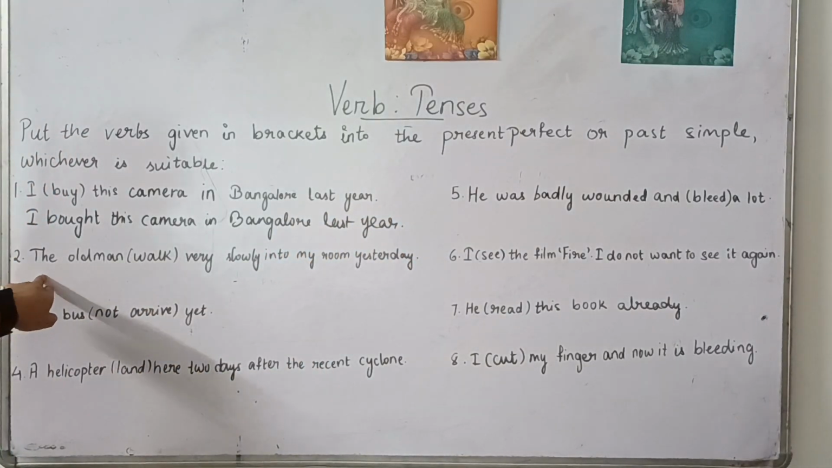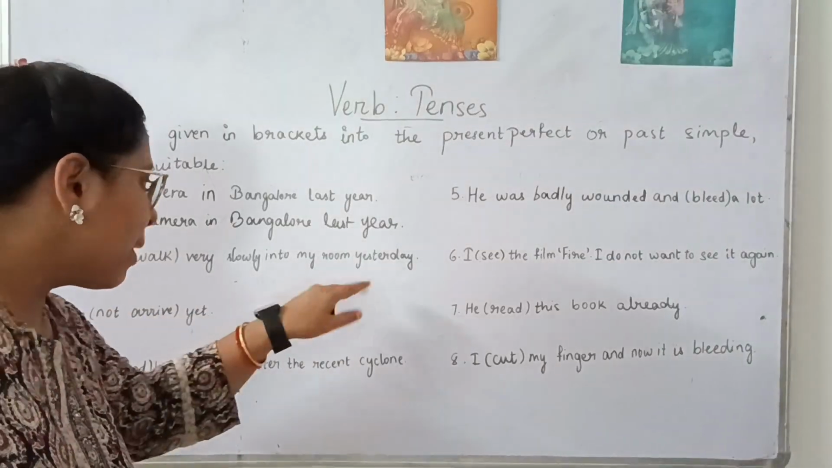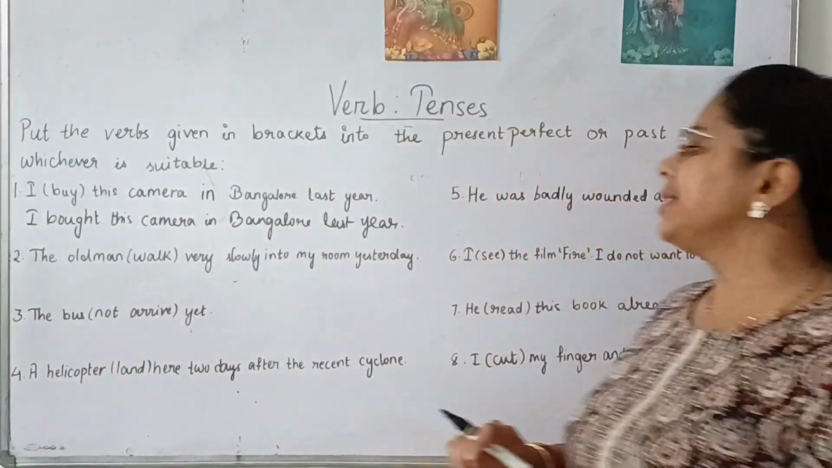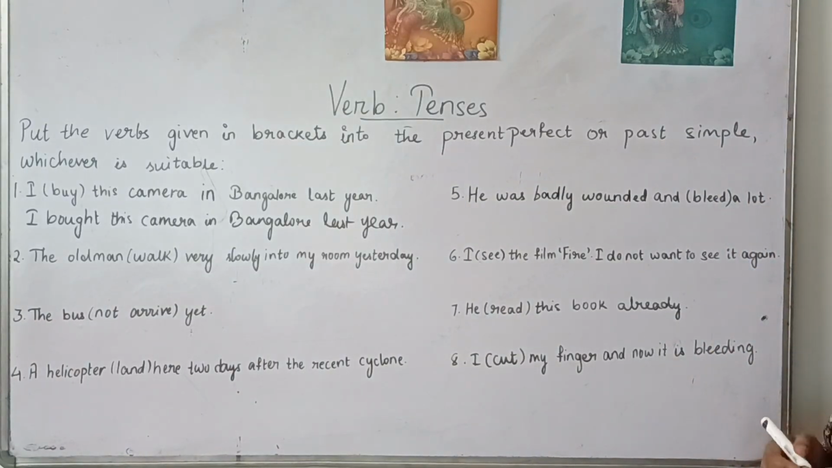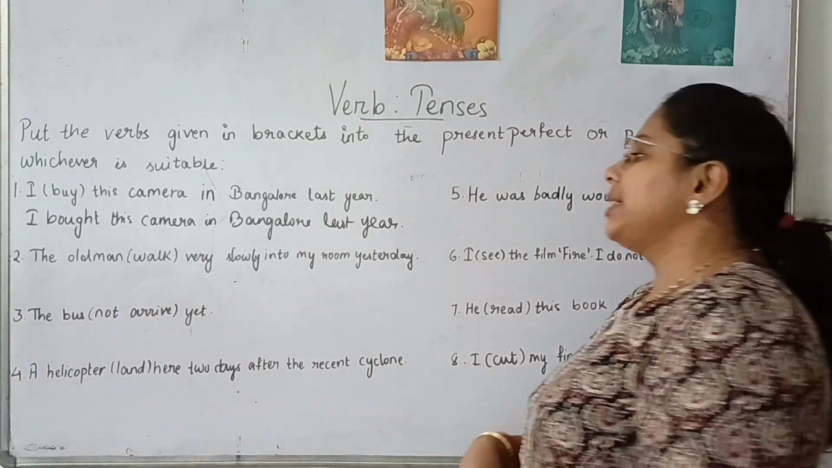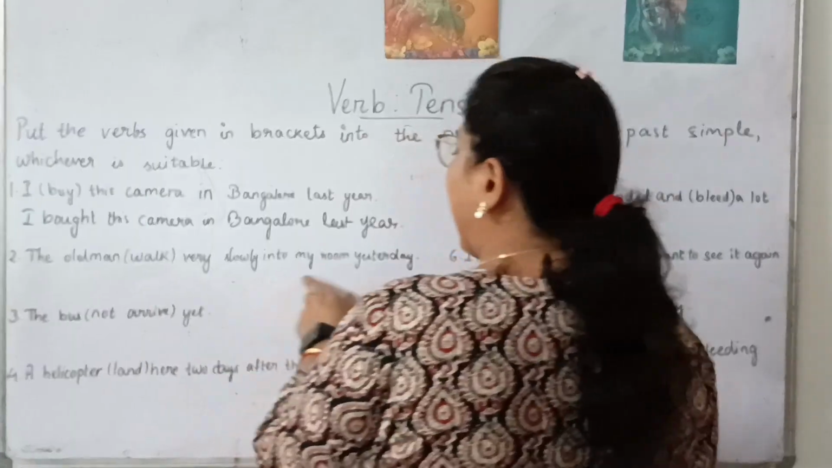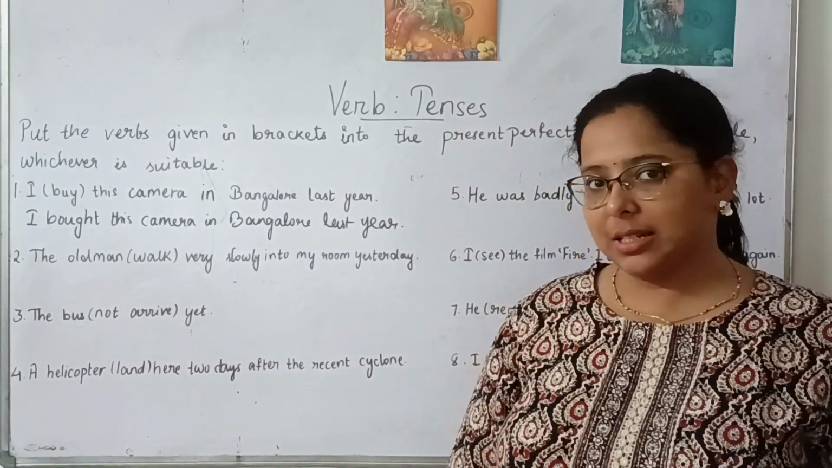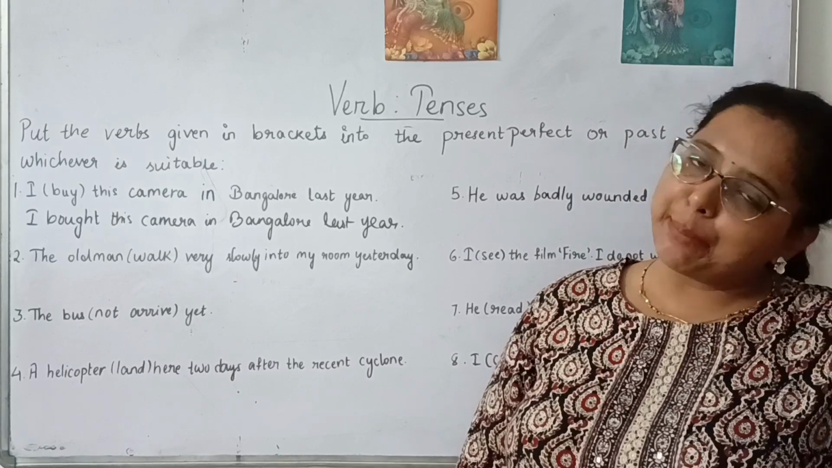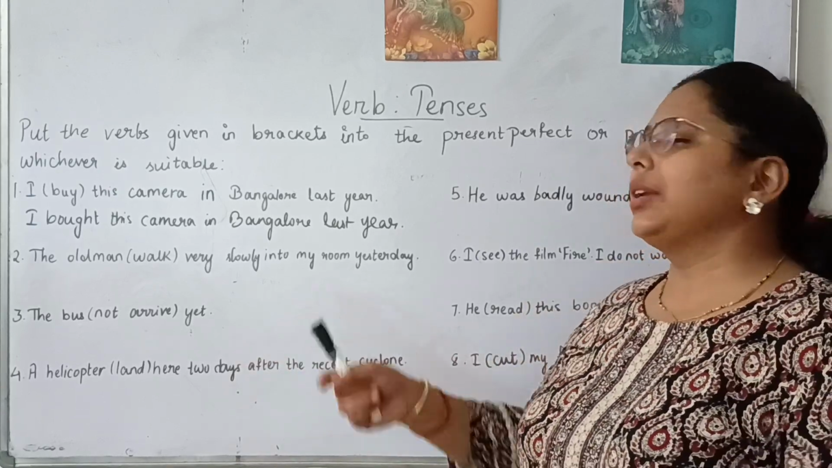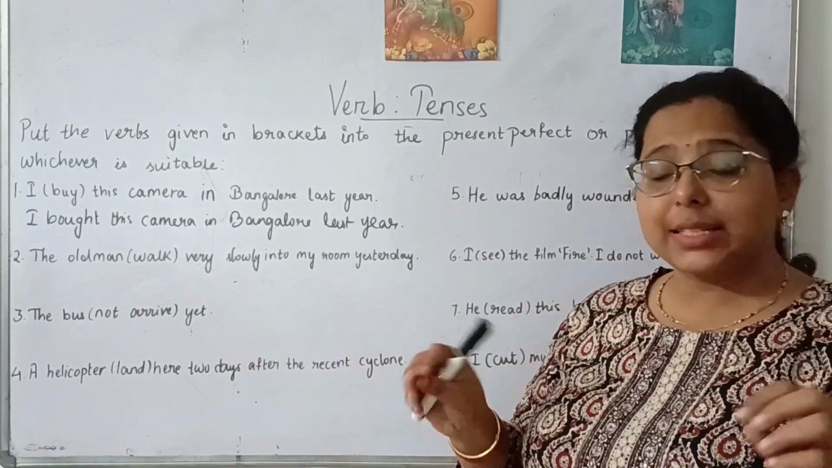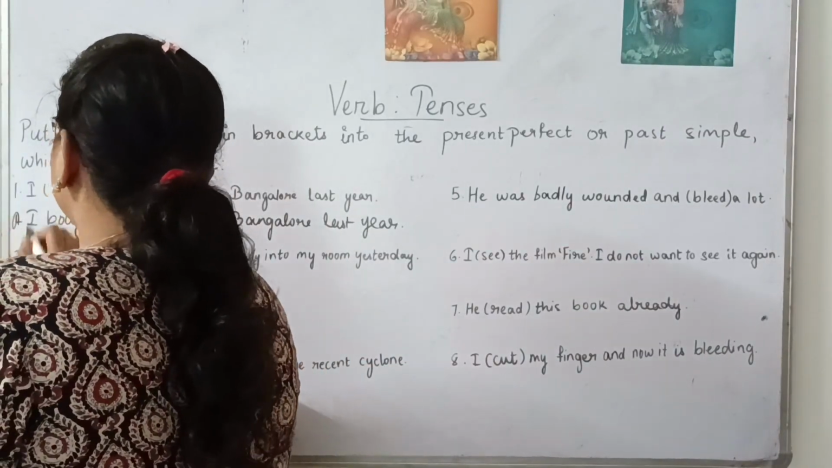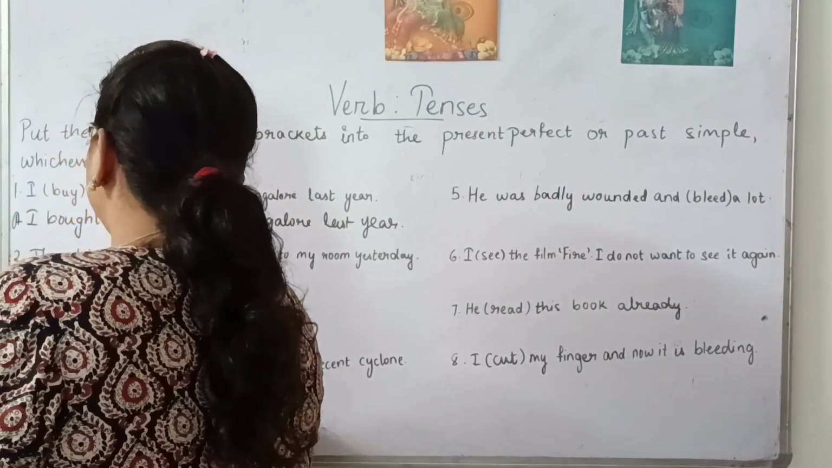The old man walked very slowly into my room yesterday. Here we can see the action happened yesterday. So this is showing obviously the past time, the thing that has happened in the past, and we will be definitely using simple past tense here. So the old man, the answer will be: the old man walked.